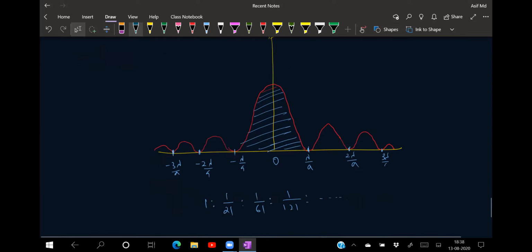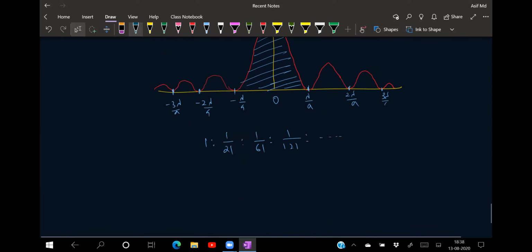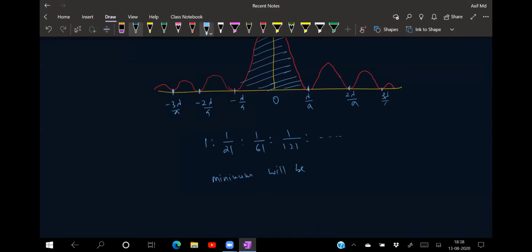Now how do you get this value of θ? I told you the minima will be at positions θ = ± nλ/d.